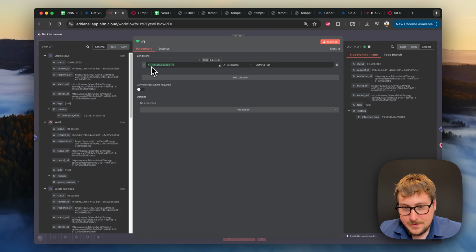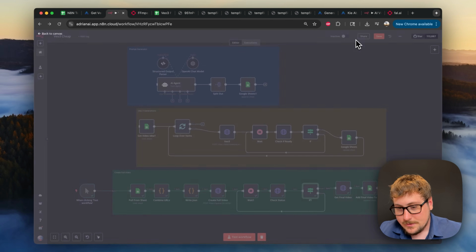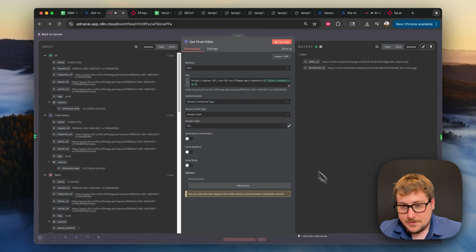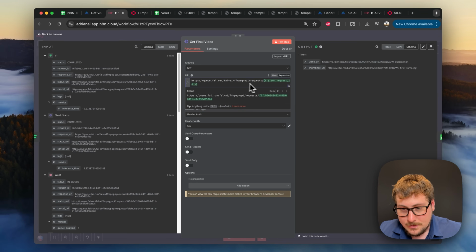This time it's just going to be json.status. If that's equal to completed, then we know we're good. Then we're just going to be getting that final video. So we're just going to be going to this URL with this request ID.